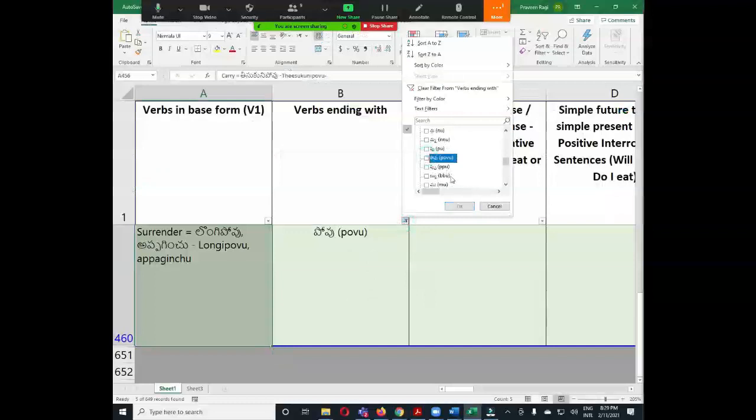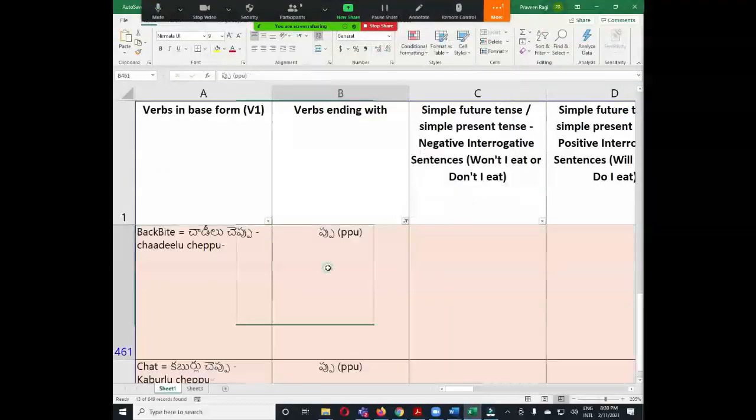The next category is pu. For example, చాడీలు చెప్పు, కబుర్లు చెప్పు. Let's take the verb కబుర్లు చెప్పు. We use two structures. One is కబుర్లు చెప్పుతాను, అతడు కబుర్లు చెప్తాడు, ఆమె కబుర్లు చెప్పుతుంది. So here we are not making any change before adding the common suffix like తాను, తాడు, చెప్పుతుంది, చెప్పుతాడు. But in spoken Telugu sometimes we use a different style also.